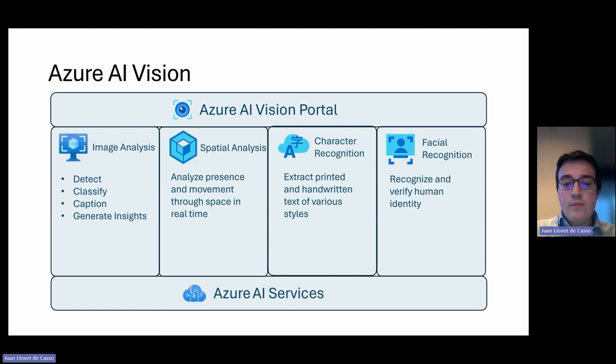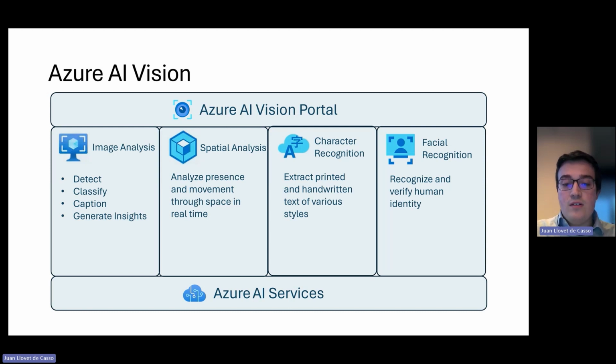If you look at this slide here, at the bottom, we're going to be talking about Azure AI Services. Azure AI Services is the Azure resource you need to deploy to use Azure AI Vision. There are other non-vision related services as well included in the Azure AI Vision resource, but all of these services are pay as you go, that is pay per use. So for example, if you only want to use the Vision services that we offer, you still would need to deploy the same Azure AI services in the same resource in your Azure subscription, but you wouldn't be charged for anything that you weren't using.